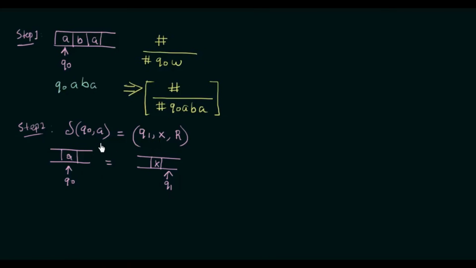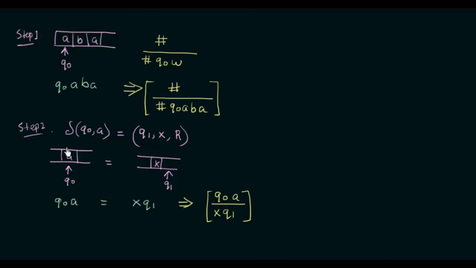Now if you want to write the configuration for this, let's see how we can write this. This can be written as Q0 A because we are at state Q0 pointing at A, and this one we can write as X Q1. Again, if you don't know the configuration, you better watch the video where I have discussed configuration. Links in the description. Now if you form the domino for this step 2, this will be your numerator or the top part, and this will be the bottom part. So it can be written as Q0 A over X Q1. So this is the domino from step number 2.